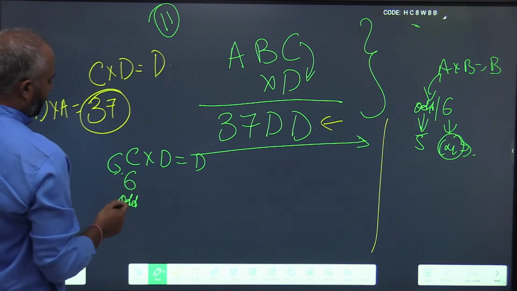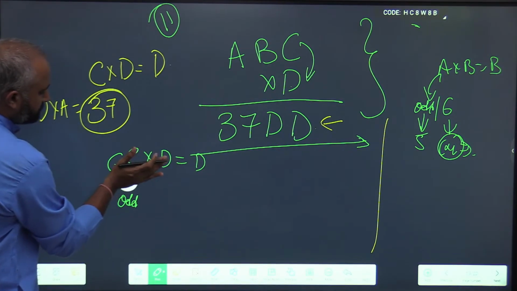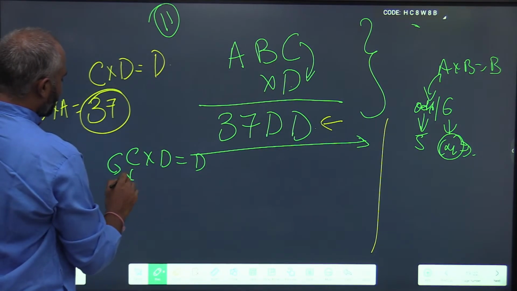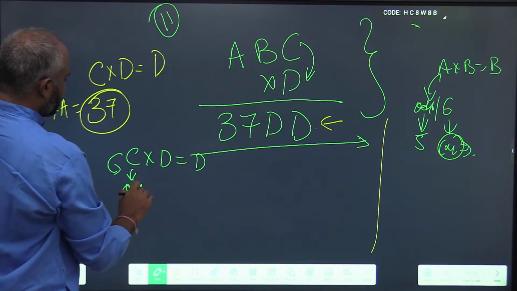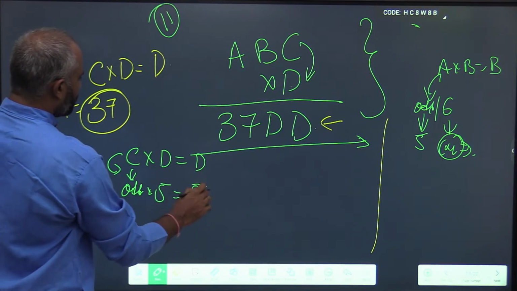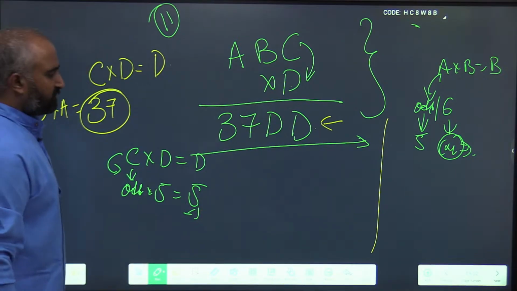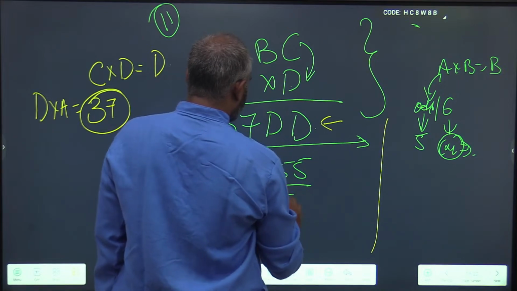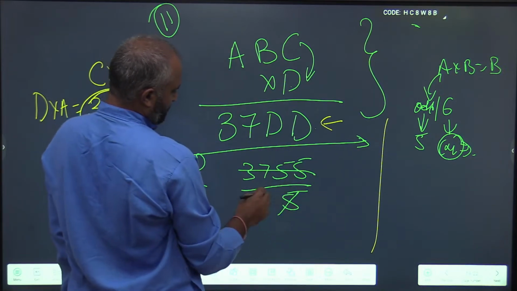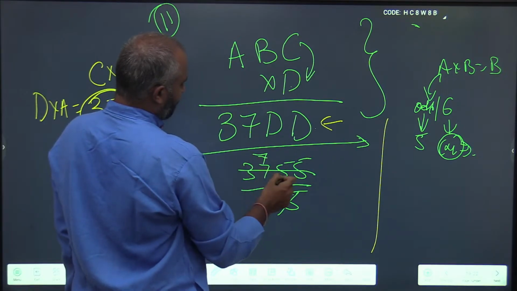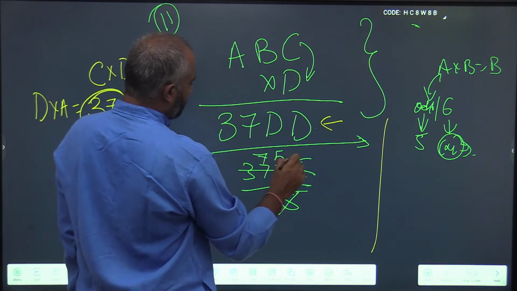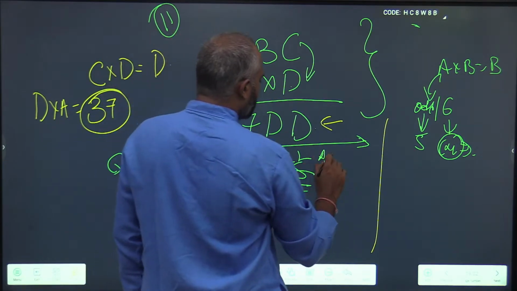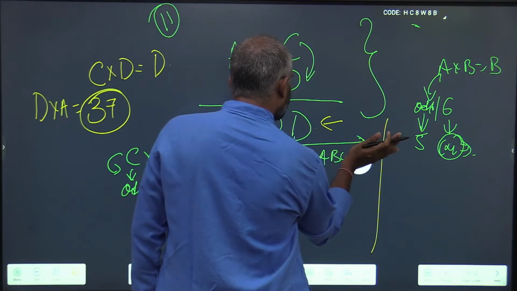Now if I take C as an odd digit, then the value of D is 5. So this will become 3755 divided by 5. Now divide by 5: 5 sevens are 35, 5 fives are 25, and 5 ones. So ABC is 751.